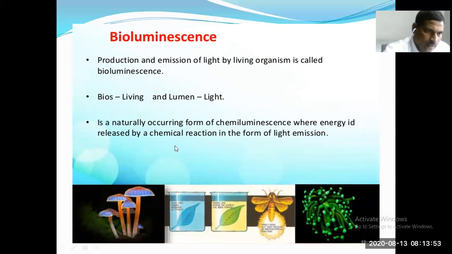In chemiluminescence, naturally occurring light is released by a chemical reaction. So emission of light by a chemical reaction in living organisms is called bioluminescence. So bio means living and lumin means light.